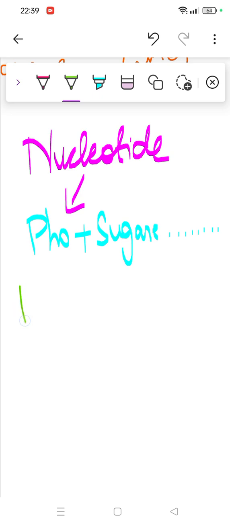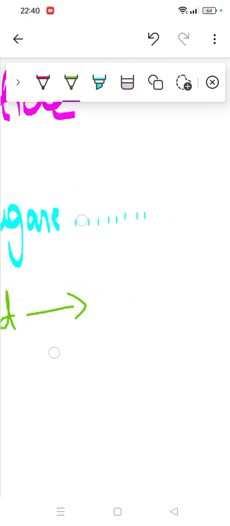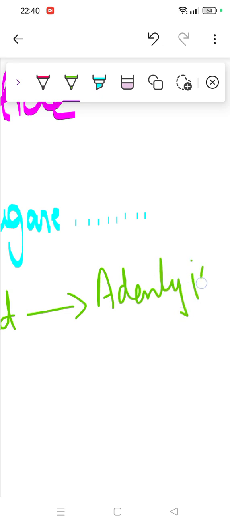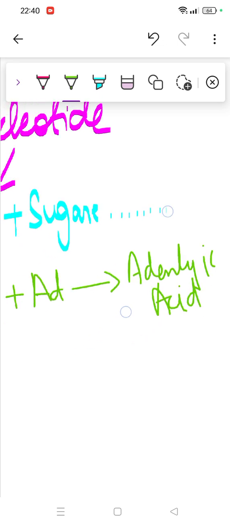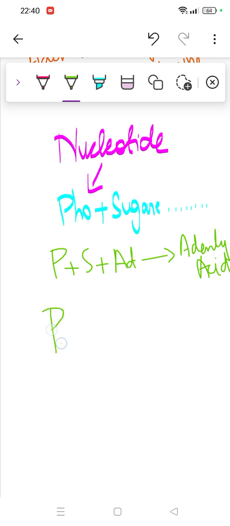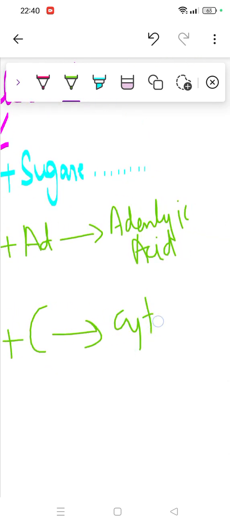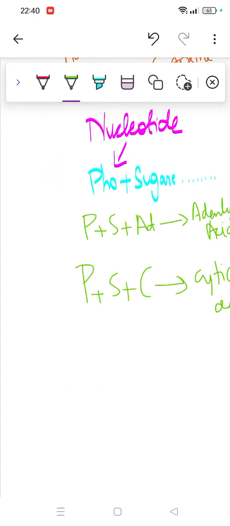If we add phosphate plus sugar plus adenine, they'll form adenylic acid. Second, phosphate plus sugar plus cytosine, right? It will form cytidylic acid. This means we are forming acids by all these nitrogenous bases.